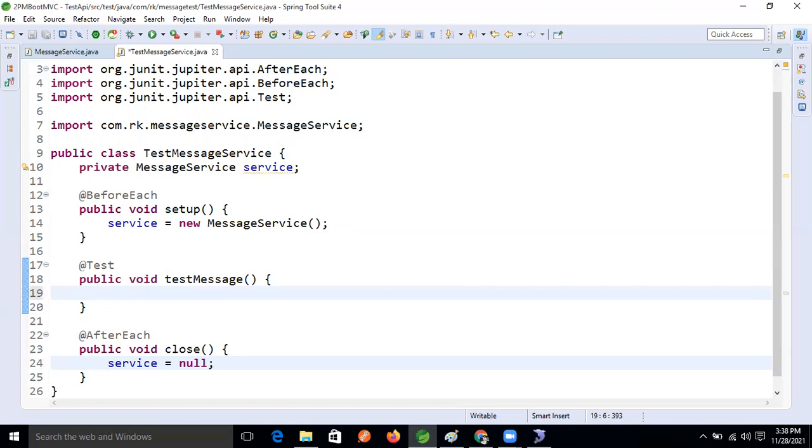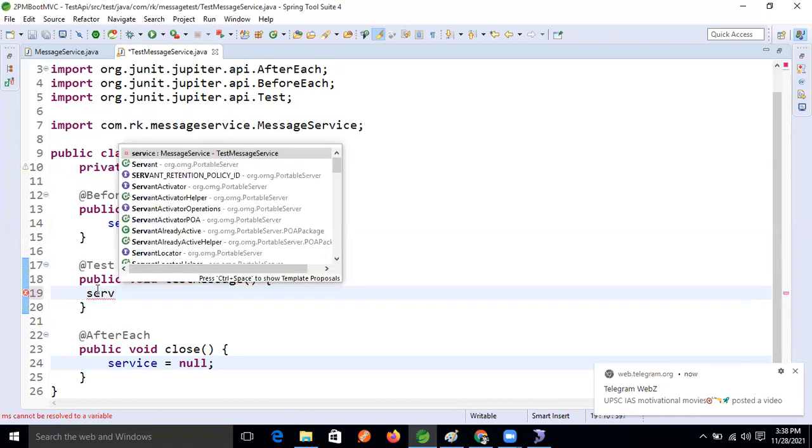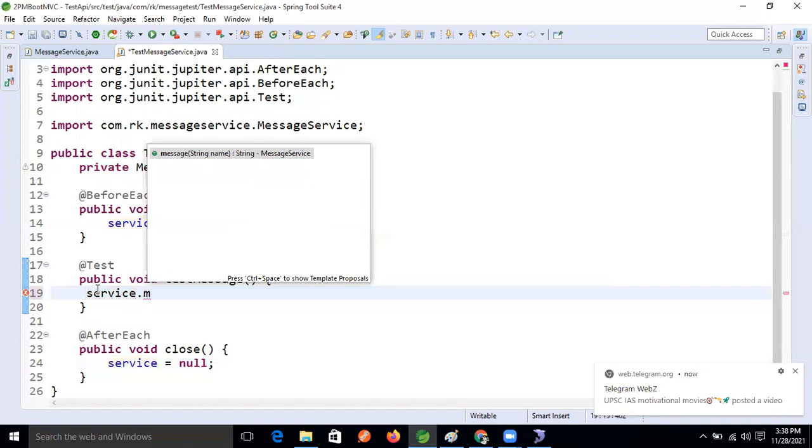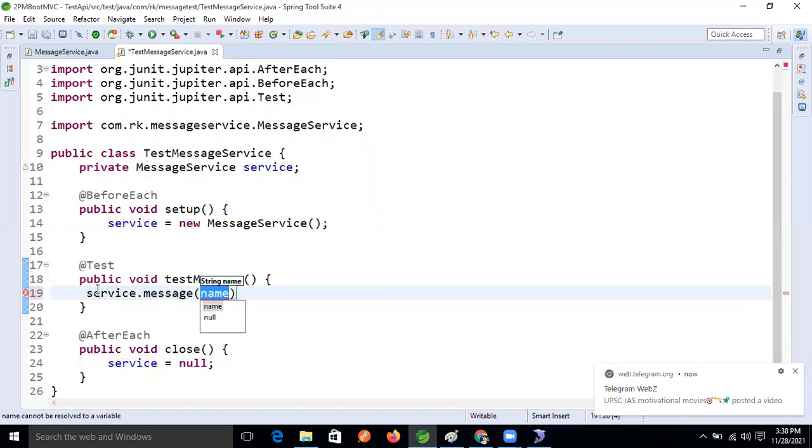Okay, fine now. In this block we need to write the actual data, right? So service dot message. Here I'm passing the name, Pushpendra.